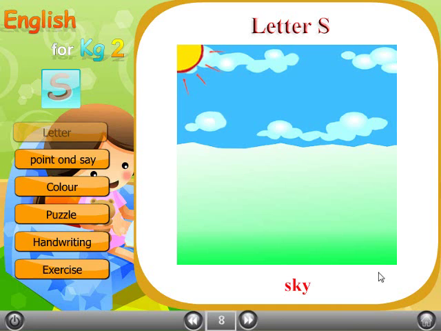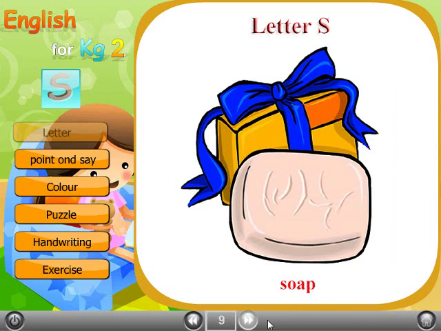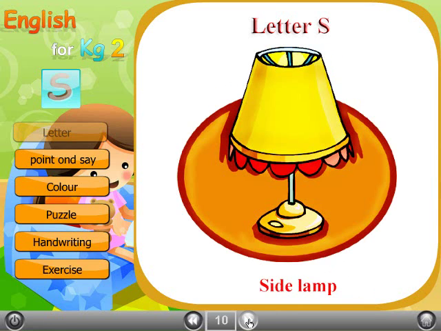S. Sky, S. sky. S. Soap. S. Soap. S. Side lamp. S. Side lamp.